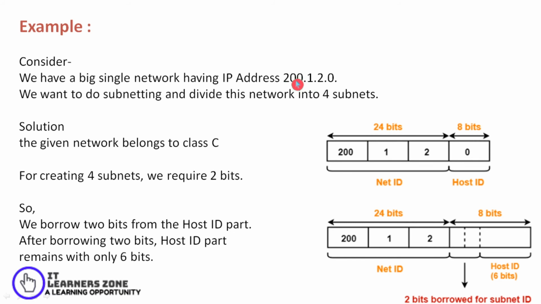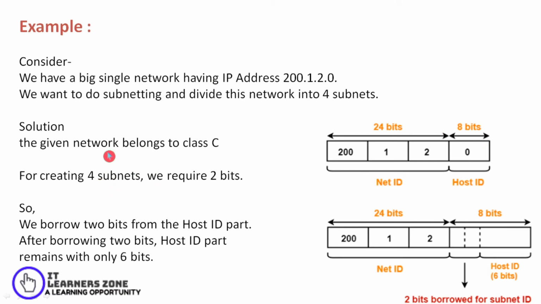So I have to find out what type of address it is, and based upon that I have to define how many bits should be considered as net ID and how many bits should be considered as host ID. Here, since it's class C, I'll consider the first 24 bits as net ID and the remaining 8 bits as my host ID.